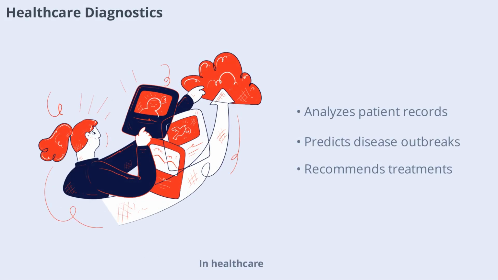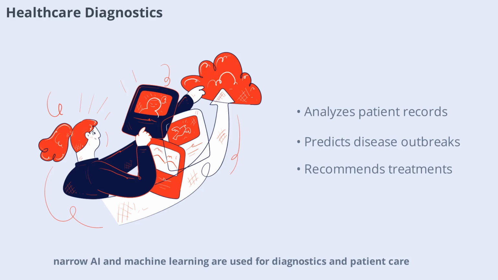In healthcare, narrow AI and machine learning are used for diagnostics and patient care. Algorithms can analyze patient records, lab results, and medical images to assist doctors in making accurate diagnoses. Machine learning models can also predict disease outbreaks and recommend personalized treatment plans. These advancements are improving healthcare outcomes and making medical services more efficient.